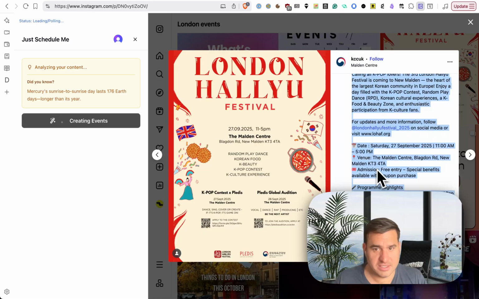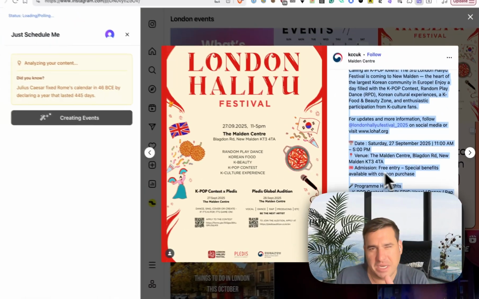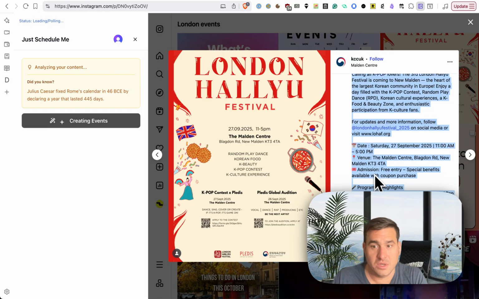You just right click on text. Obviously, you can copy and paste that right into the box. That works too. But I want this to be so easy and frictionless that I just click go. But I want to make it flexible. So if you like copying and pasting, you can. If you want to right click, you can. If you don't want the browser extension, you can totally go to your dashboard or the landing page. If you're signed in, just copy and paste it right in there too. But this is obviously about work on the browser extension, so I'm showing that functionality.